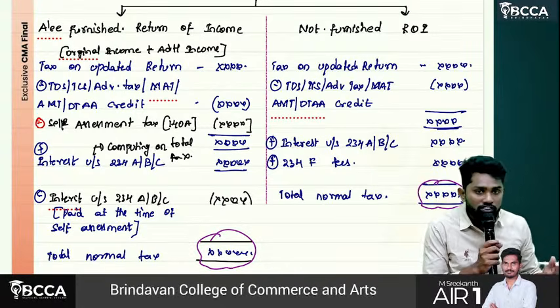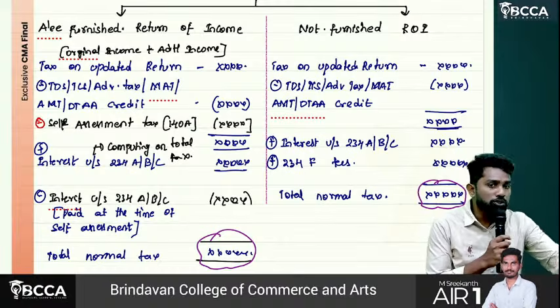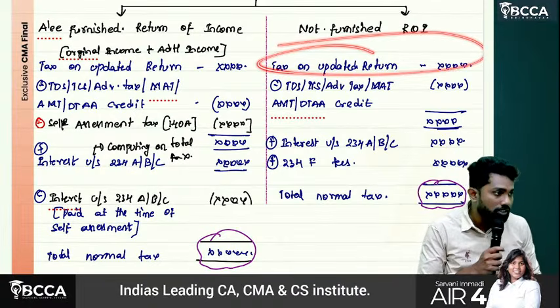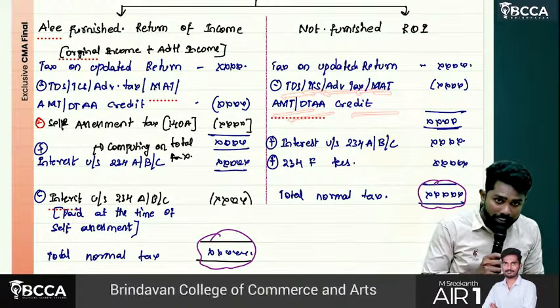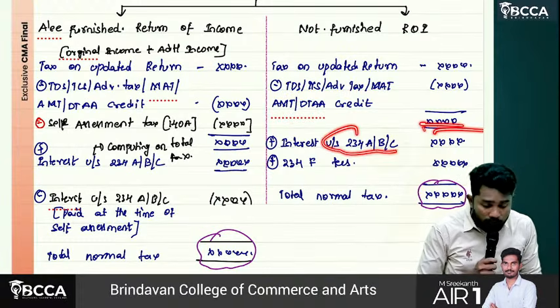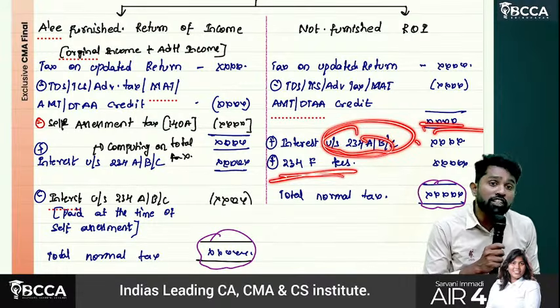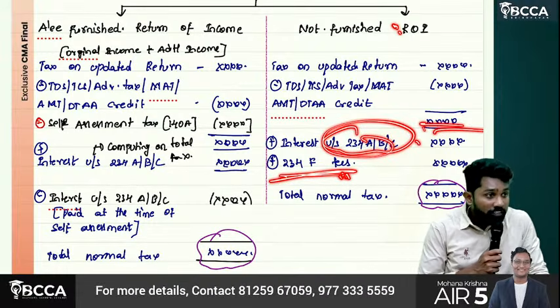If the return is not filed, then whatever total income you are showing in the updated return, on that compute tax. Adjust if any TDS, TCS, advance tax, MAT, AMT, DTA credit is there. Now on that calculate 234A, B, C interest and even the 234F fee. Why? Because previously the return is not filed.